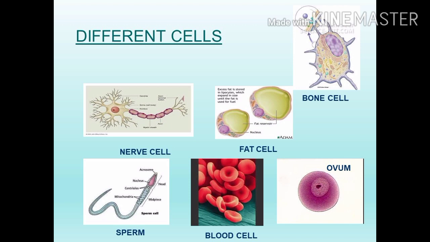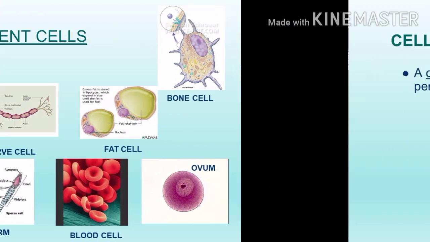Actually, unicellular organisms have only one type of cell. In the multicellular organism, we can see different types of cells. The bones have one type of cell, the reproductive organs have one type of cell, blood has blood cells, the body has fat cells, and in the nervous system, neurons are there. So we can see different types of cells in multicellular organisms.